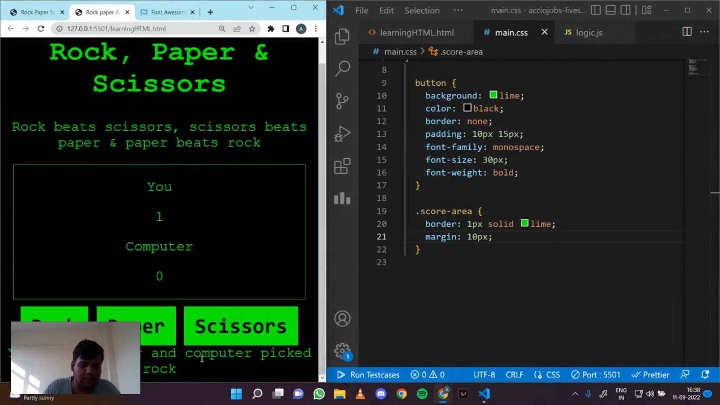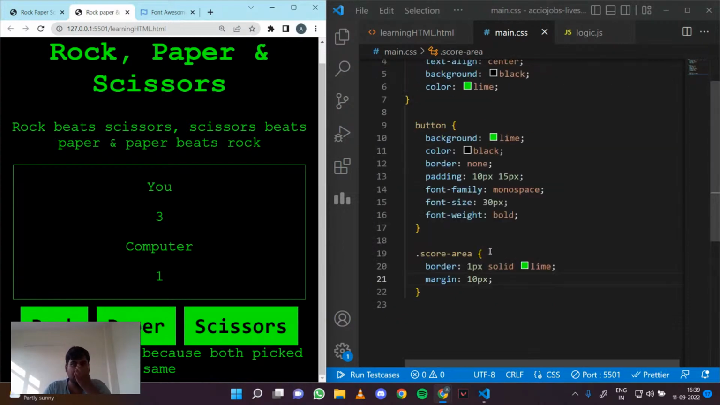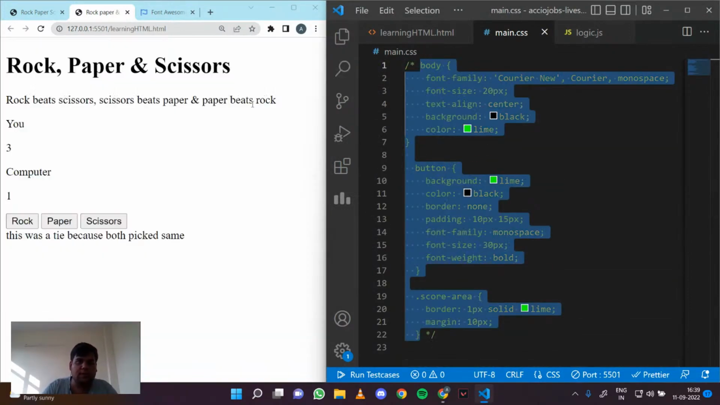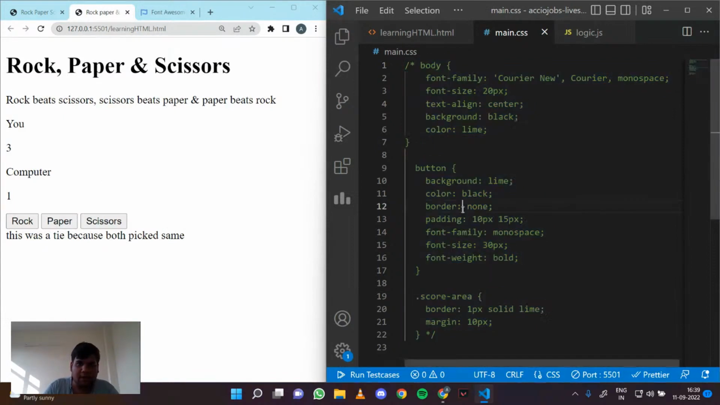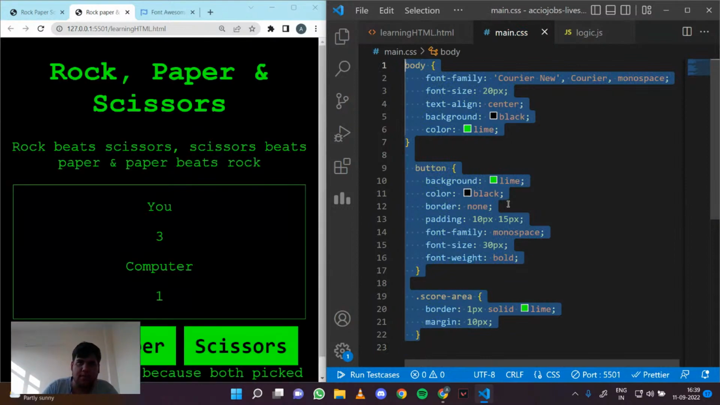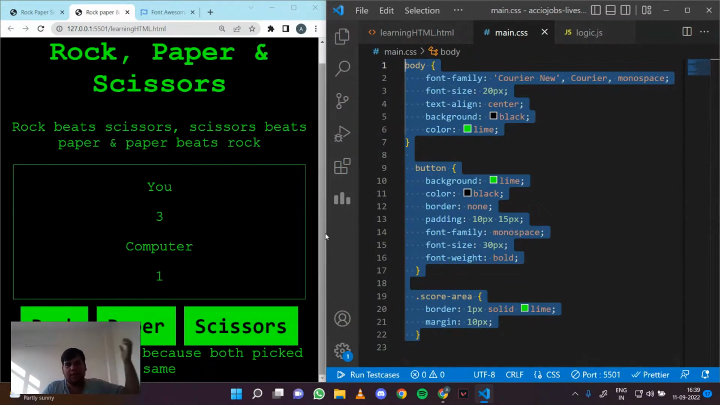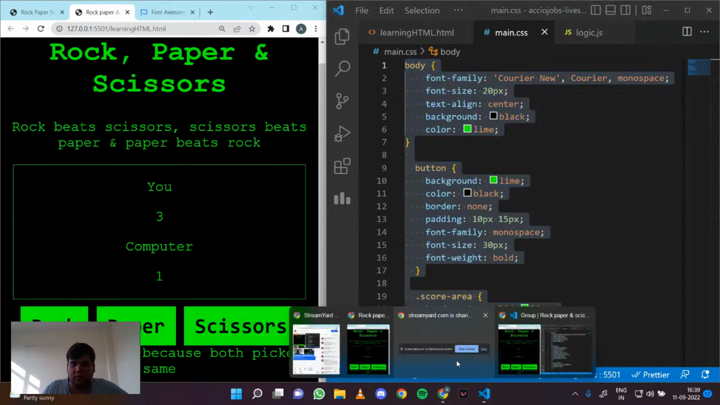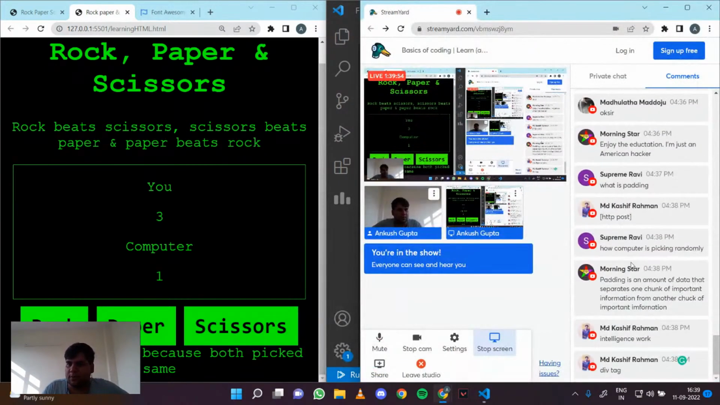So you pick paper, computer picks rock. You pick scissors, computer picks paper, right? So that's how our functional game works, and this is basically the CSS styling it, right? If I remove all this, you can see that our initial game looks like this, and on adding this, our game looks like this. So you can see how big a difference CSS makes in developing a good website, a good looking user interface, right? So this was our project, right? So any doubts?